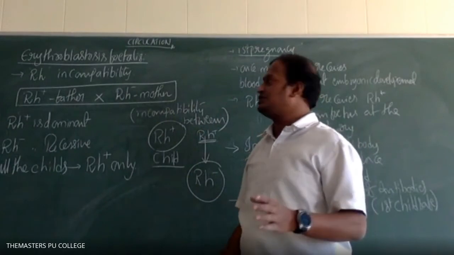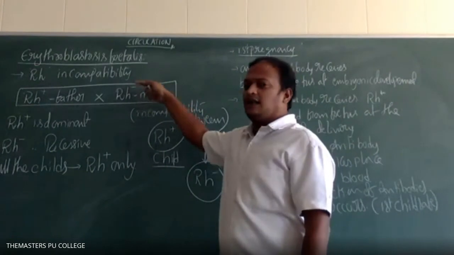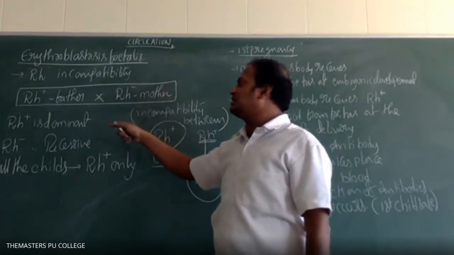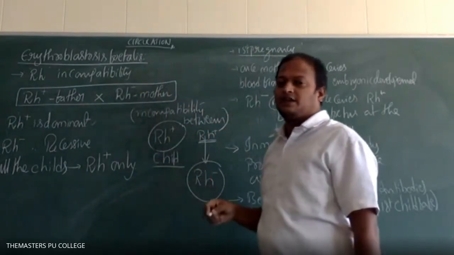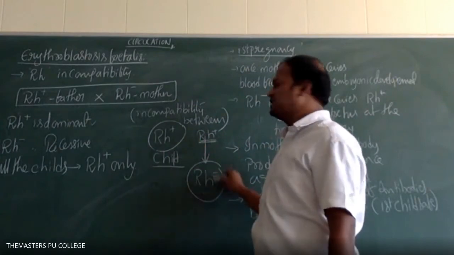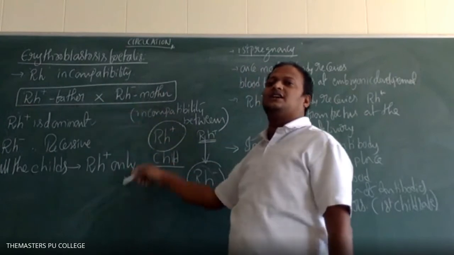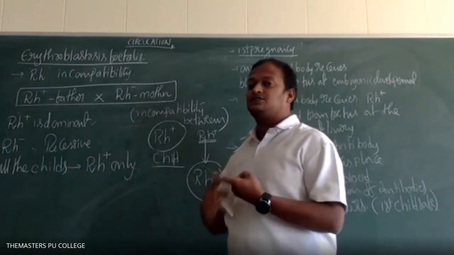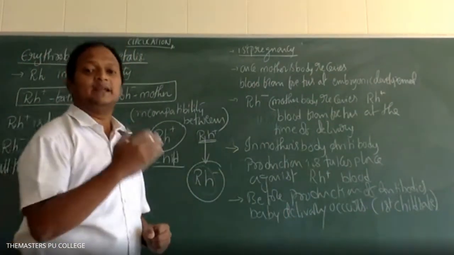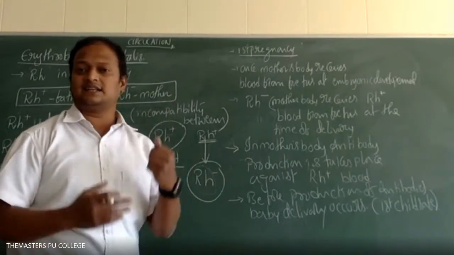In this case, all the children's Rh factors are Rh positive only, because Rh positive is dominant. So there is incompatibility of the mother's blood group and the child's blood. The mother's blood group is Rh negative, and all the children are Rh positive. In this case only, erythroblastosis fetalis occurs. For which child? From the second delivery onwards, second child onwards.